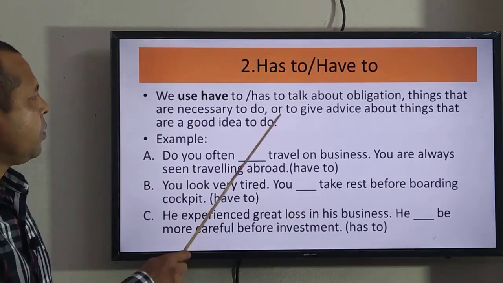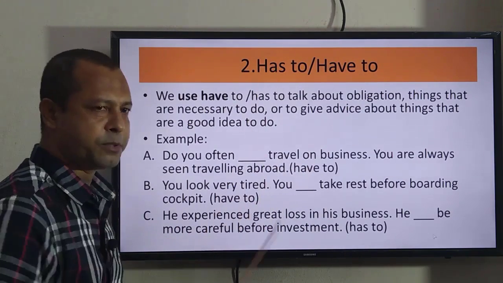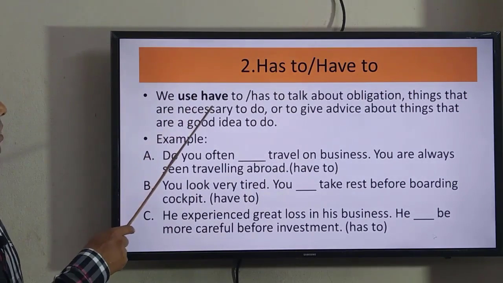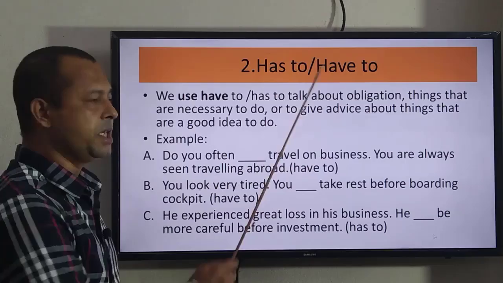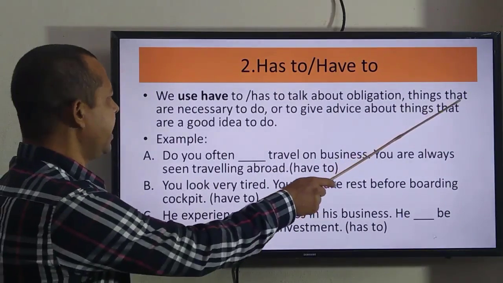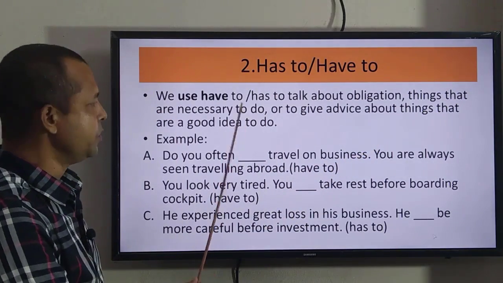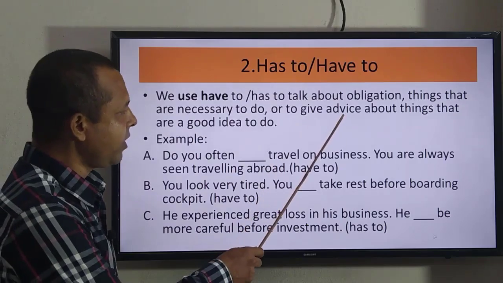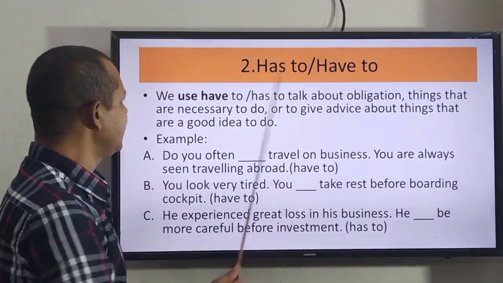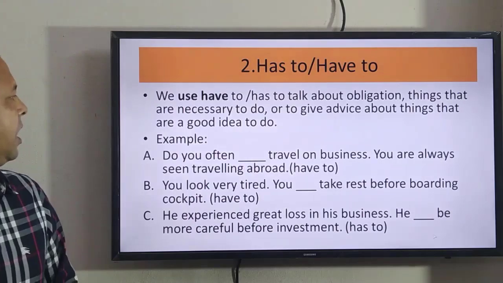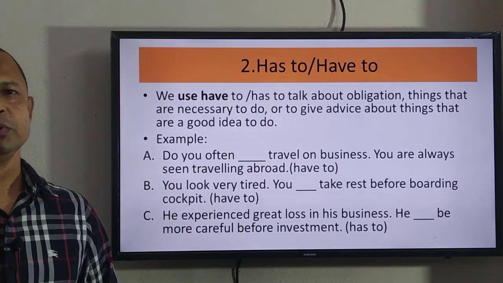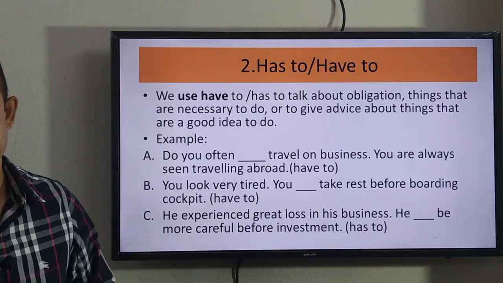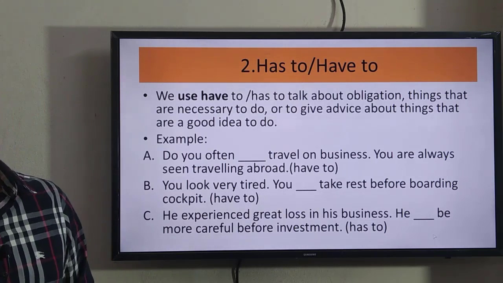Number 2, where we use has to or have to. Look here, we use have to or has to to talk about obligation, things that are necessary to do, or to give advice about things that are a good idea to do. That means we use have to express obligation or to give advice.